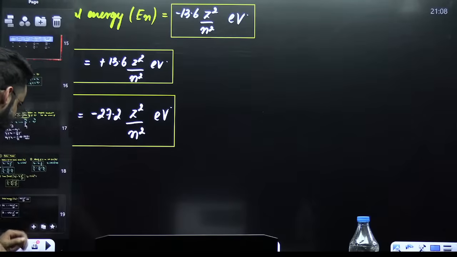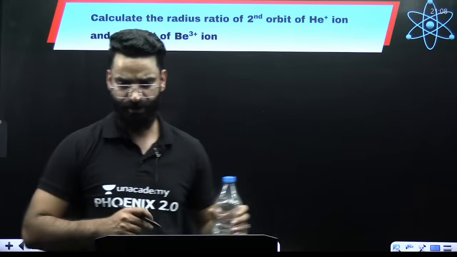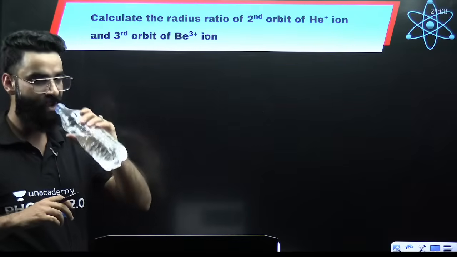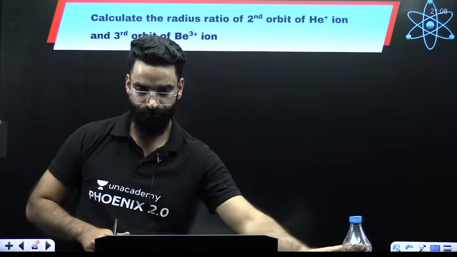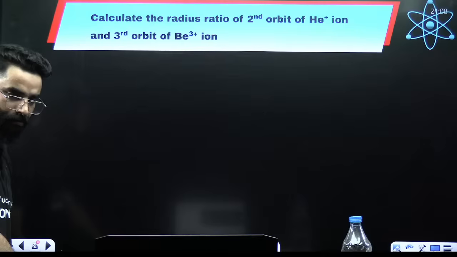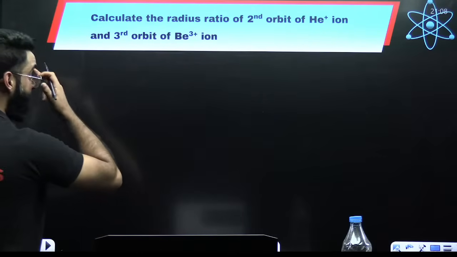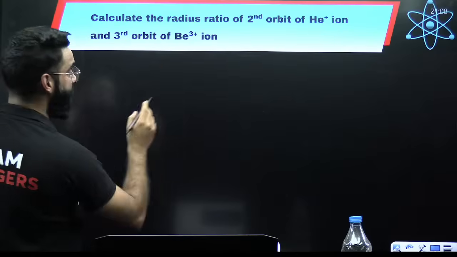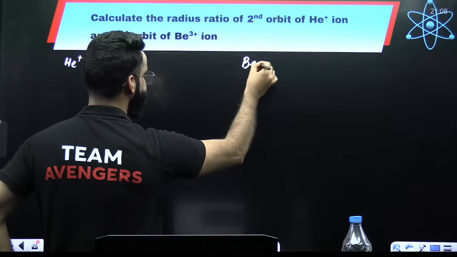Now, my dear students, tell me what do you think will be the answer of this question. Again, a common question, and you can expect these sort of questions. Quickly, let me know in the chats. Calculate the radius ratio of second orbit of He positive and third orbit of Be tri positive.